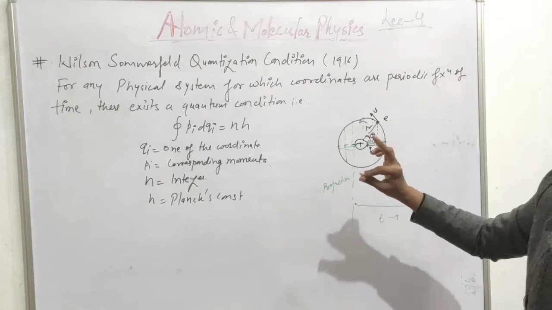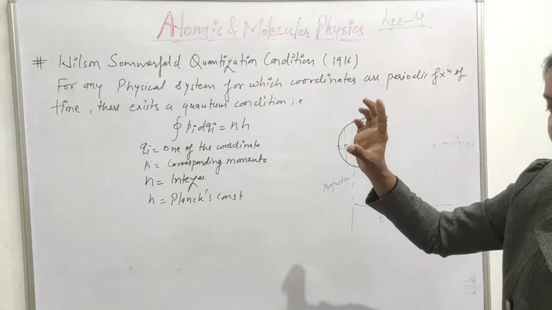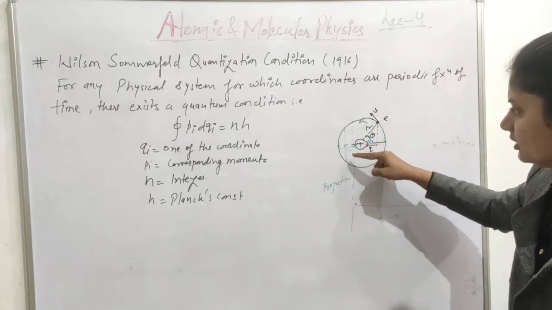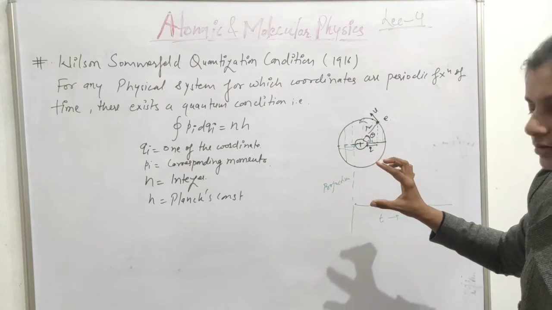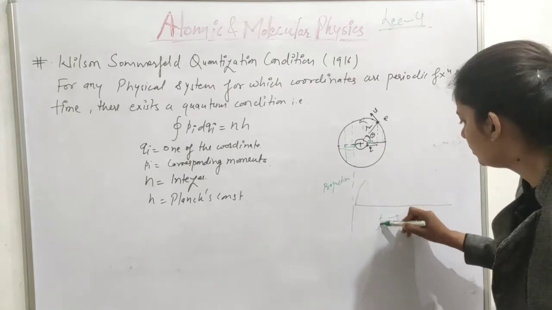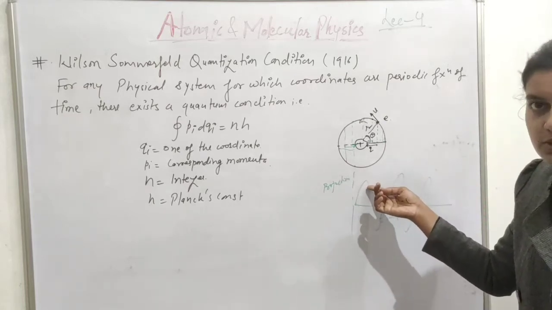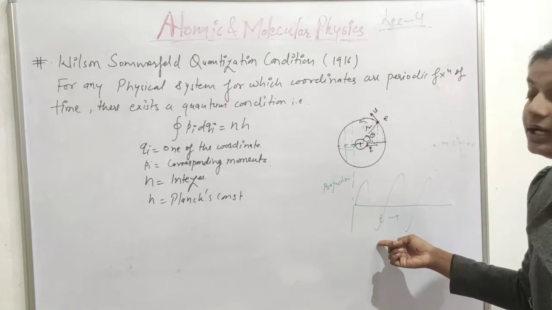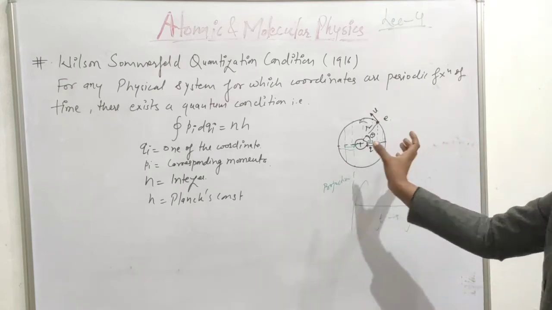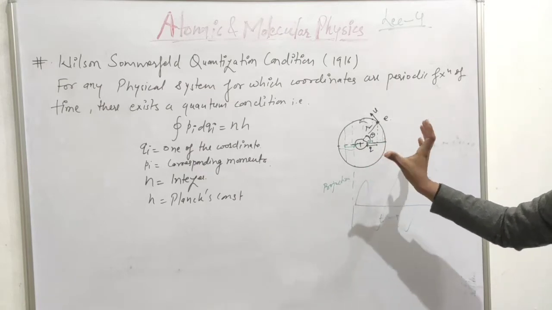Here it vanishes. After that it again increases, and after that again it decreases. And now here it again increases in the negative direction and again decreases. So can you say that the value of the magnitude is oscillating? It is increasing, attains its positive maximum, then decreasing, then attains its negative maximum, then again increasing. So we can say that the projection of the electron is oscillating, or we can say that the electron is an oscillator.